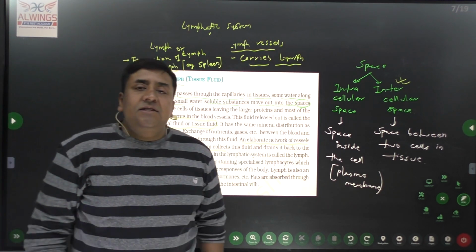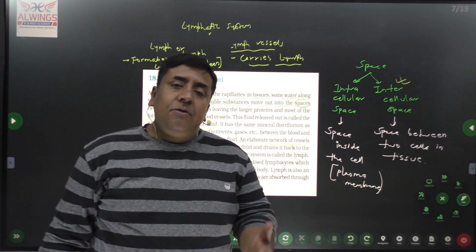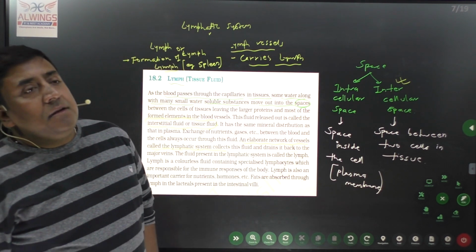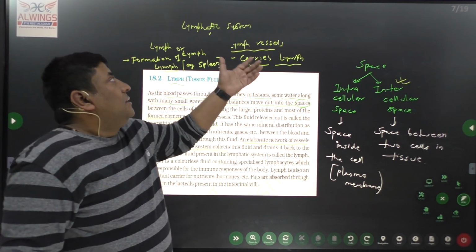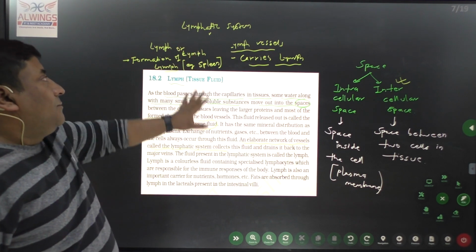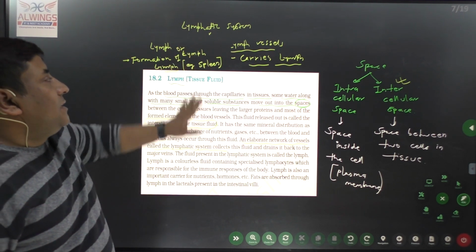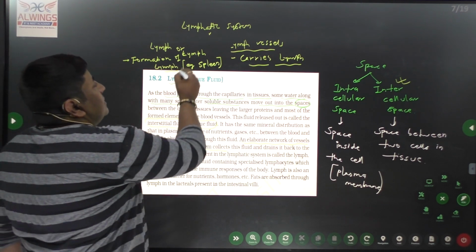The lymphatic system also includes some organs like tonsils. Some lymph nodes are there that we can discuss in detail in further classes. Here we can find that the lymphatic system is made up of two major parts: lymph organs and lymph vessels.